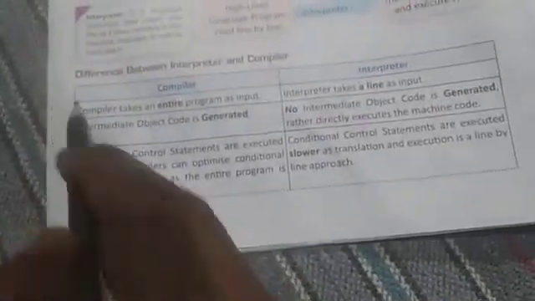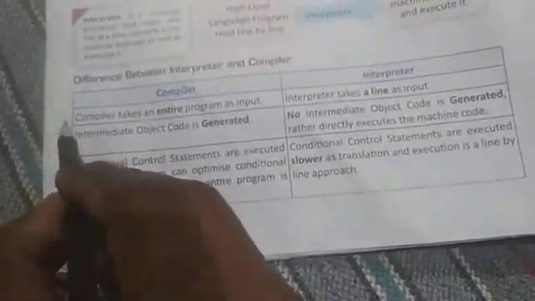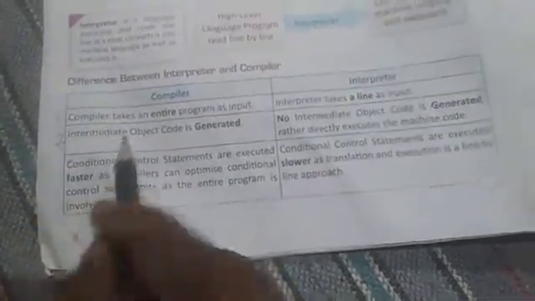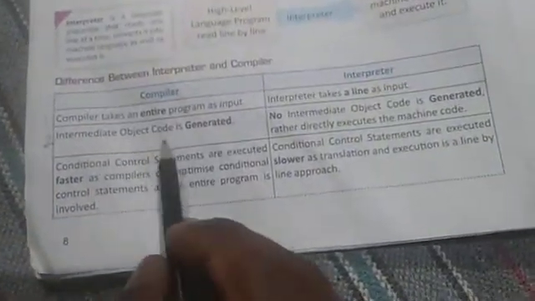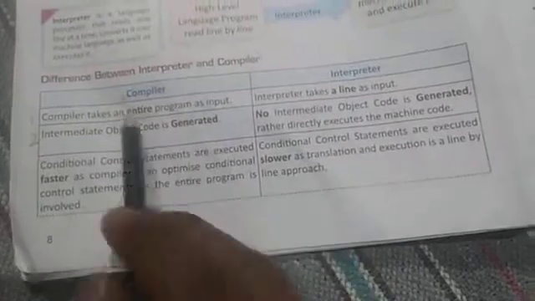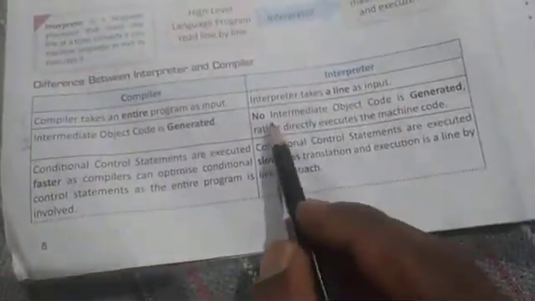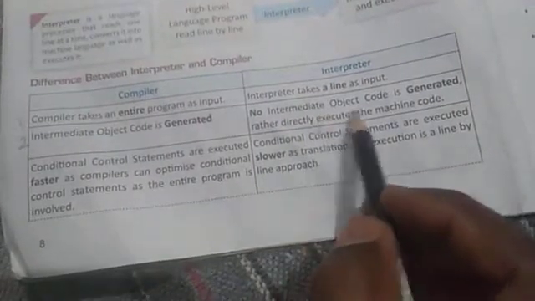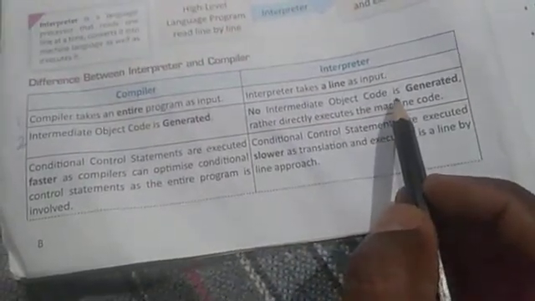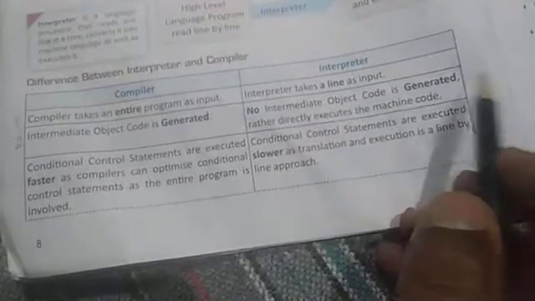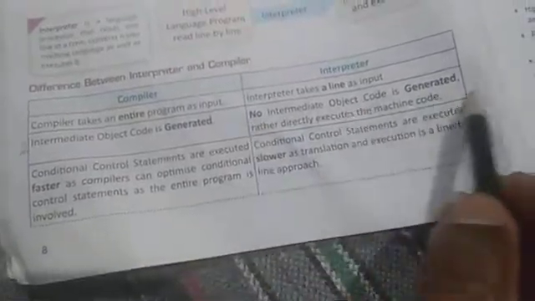Now the second difference. Intermediate object codes are generated, right? And here in the interpreter, no intermediate object code is generated, means no intermediate code is generated.